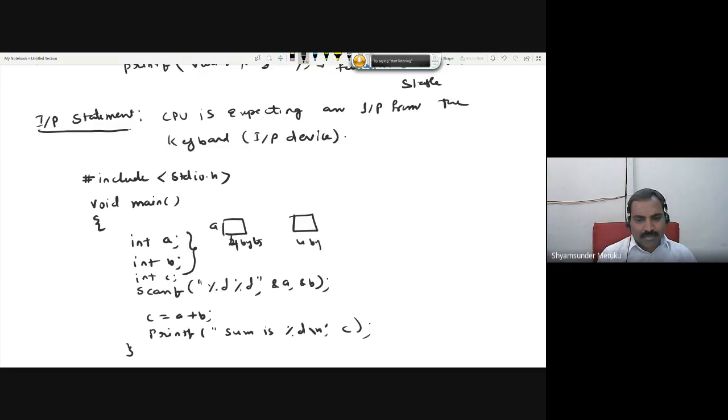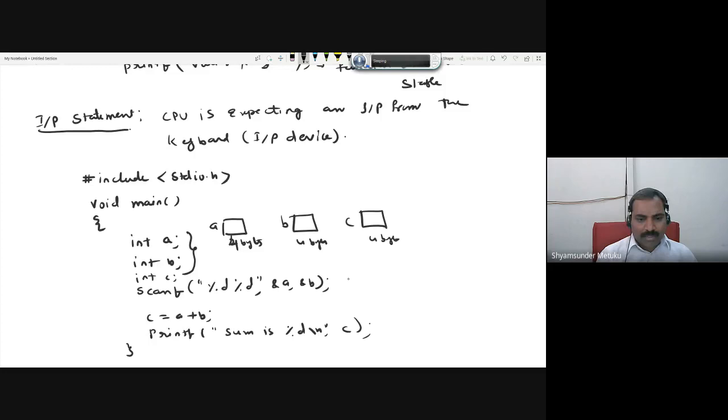Again 4 bytes with the name b. Again 4 bytes with the name c. Is there any values available in these three boxes? Tell me. No, sir. Because it's a declaration without any definition. Yes or no? Correct or not? Yes, sir.